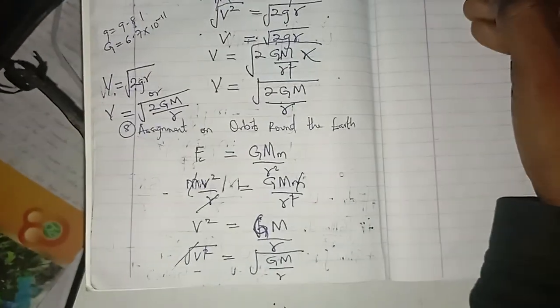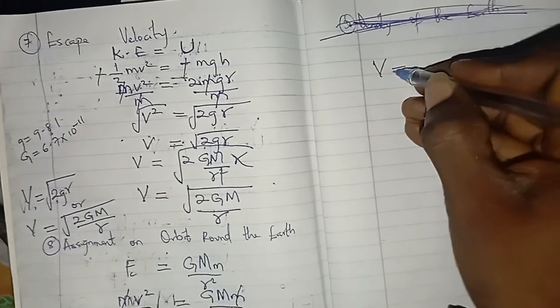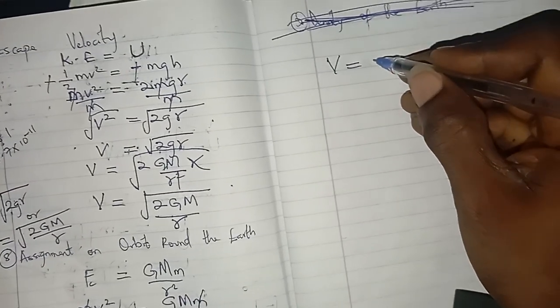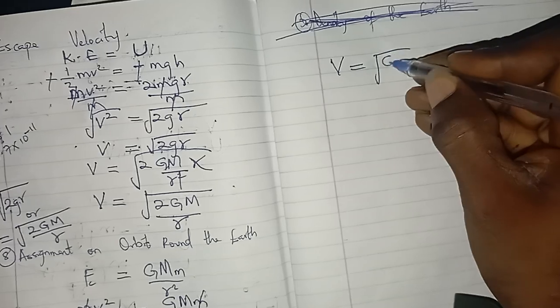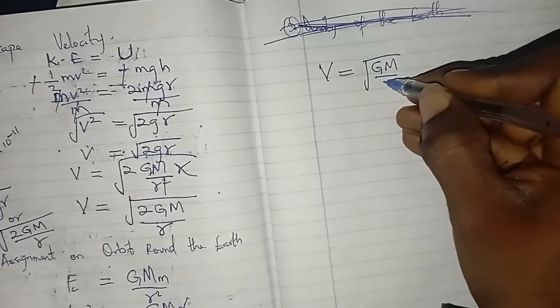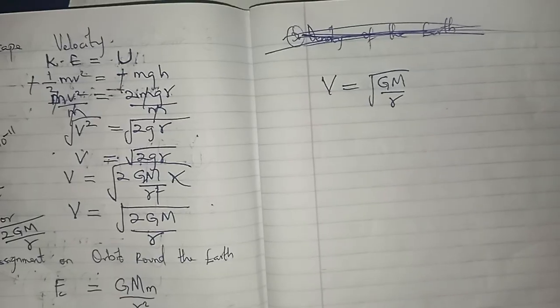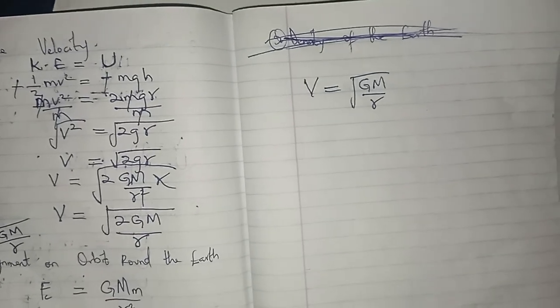So from here, that is for orbit around the Earth, V is equals to root GM all over r. You need to know that. So root GM all over r.